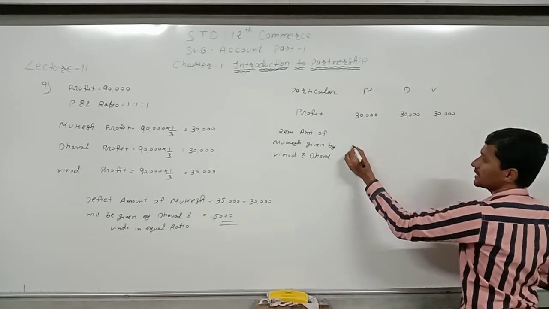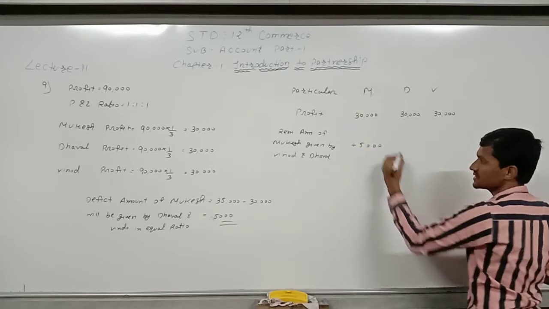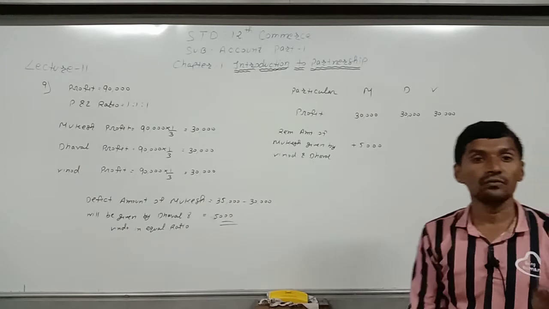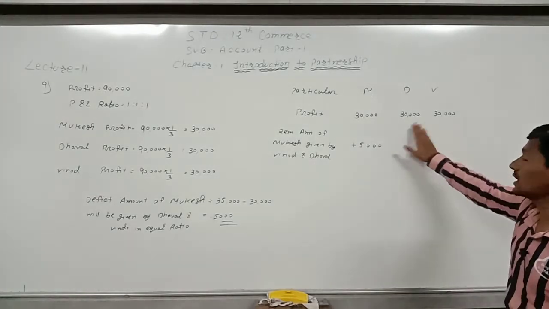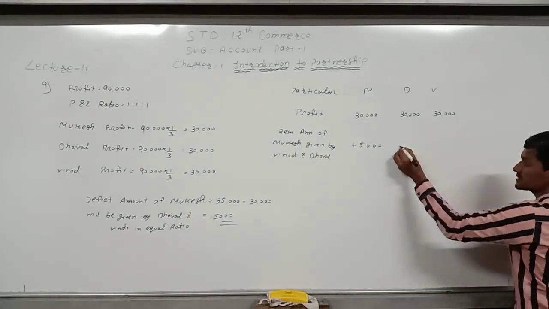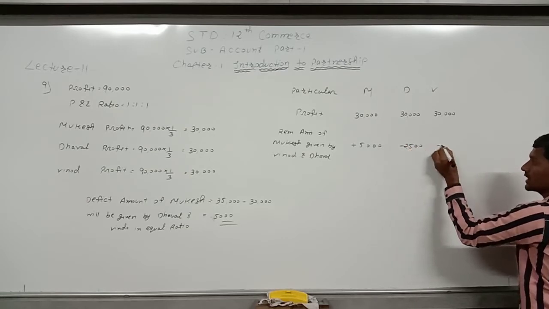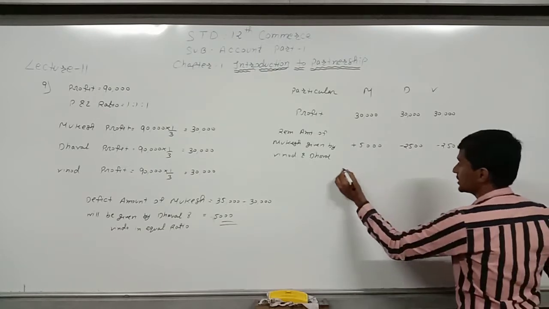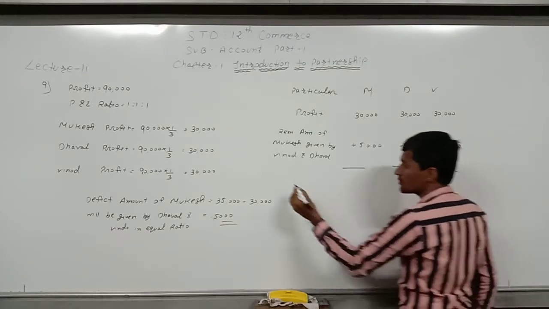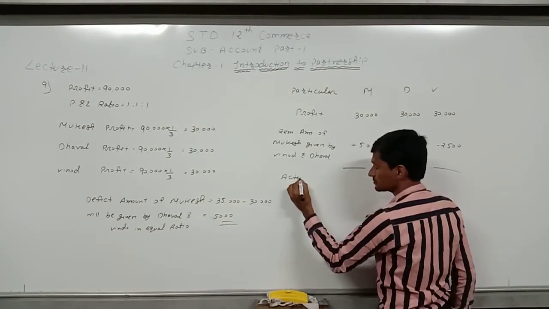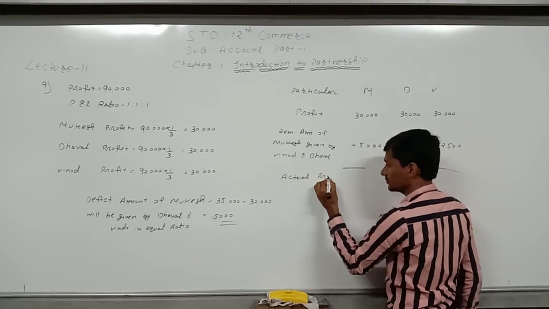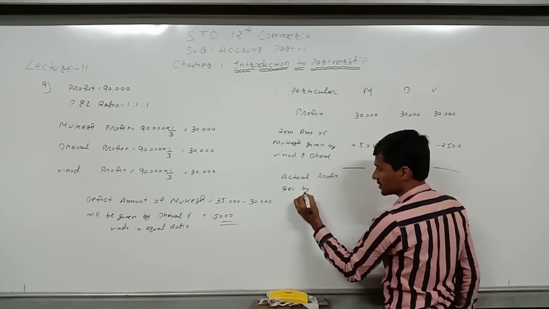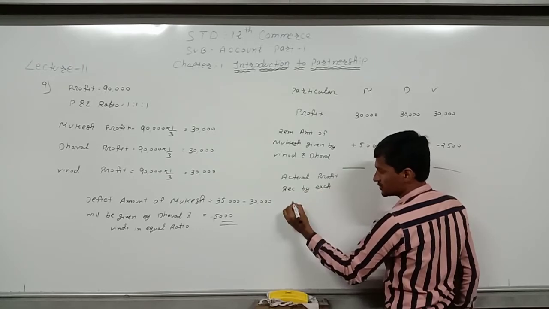Here the remaining amount is 5,000, so Mukesh will receive 5,000, and this 5,000 will be given by Dhaval and Vinod in equal ratio. That means 2,500 will be given by both the partners. Now, the actual profit received by each partner.